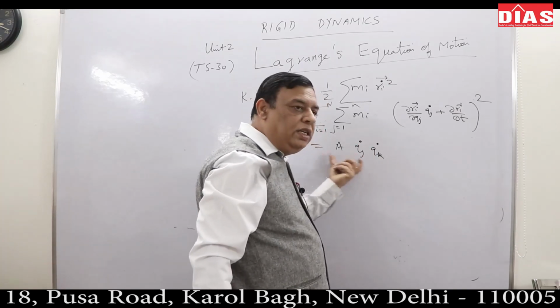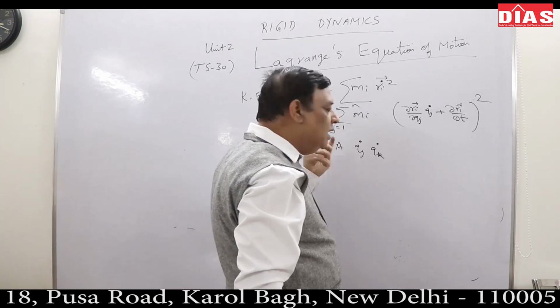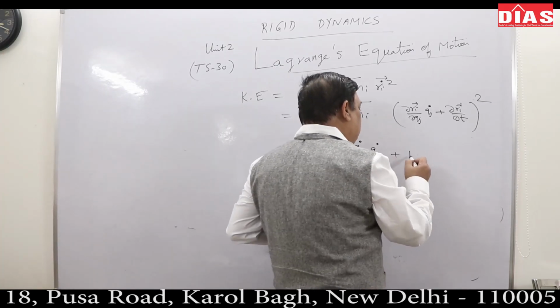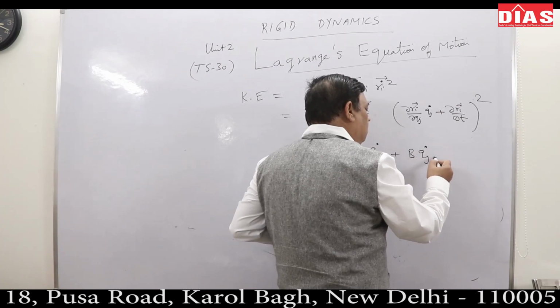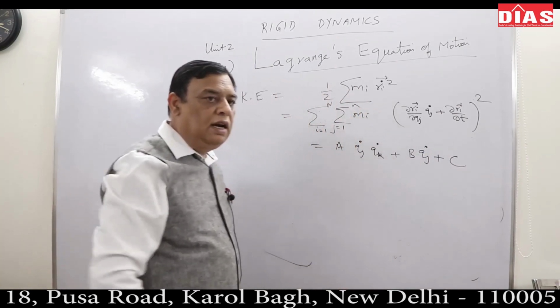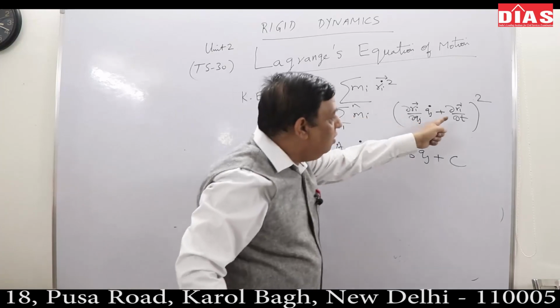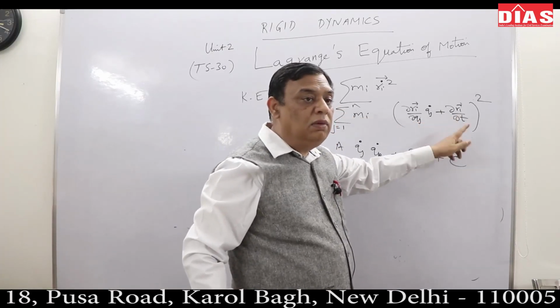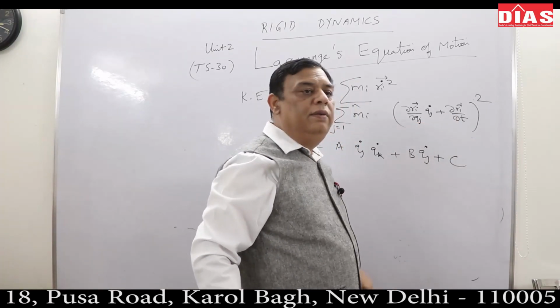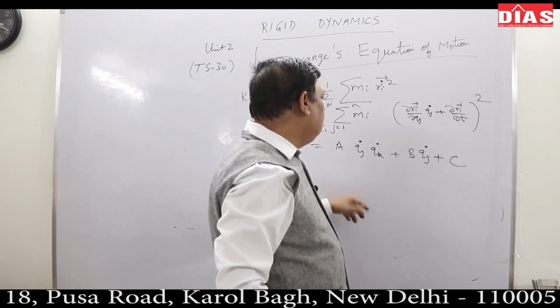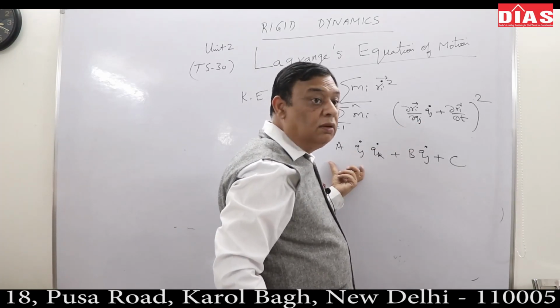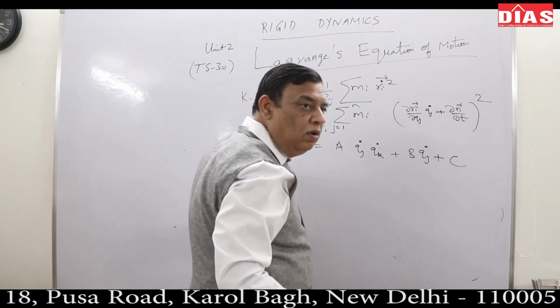This is called a quadratic function of velocity. A is some constant. Plus it could be written as b qj dot plus c, some constant. These kinds of terms appear if the constraints are functions of time. If the constraints are independent of time, then it will be only the quadratic term.